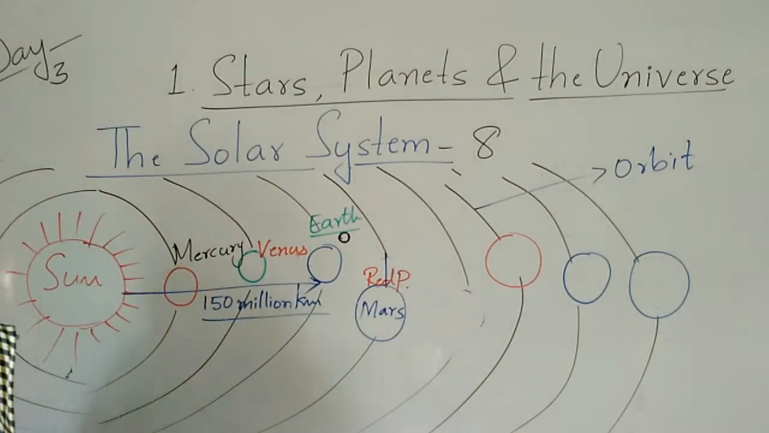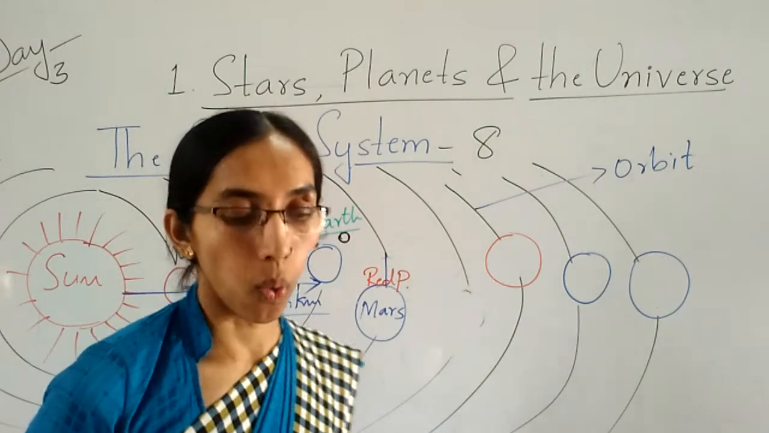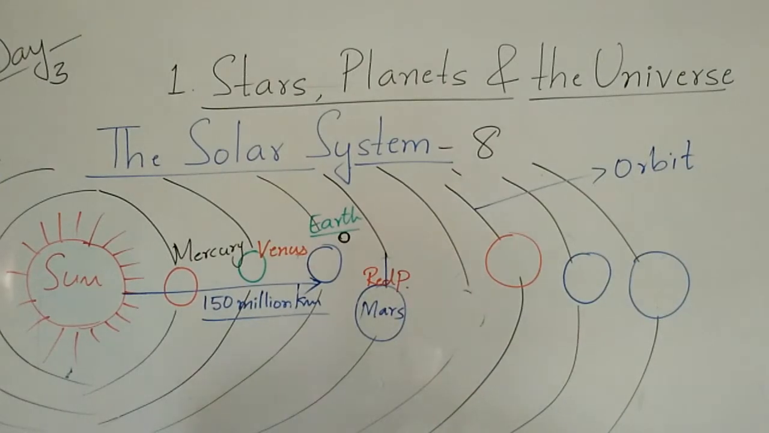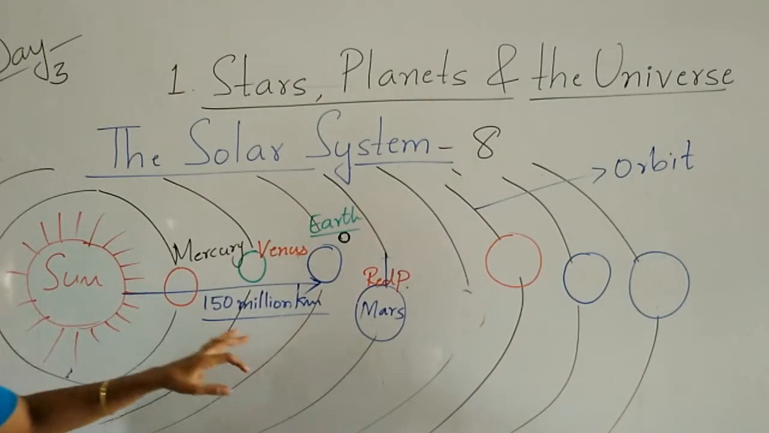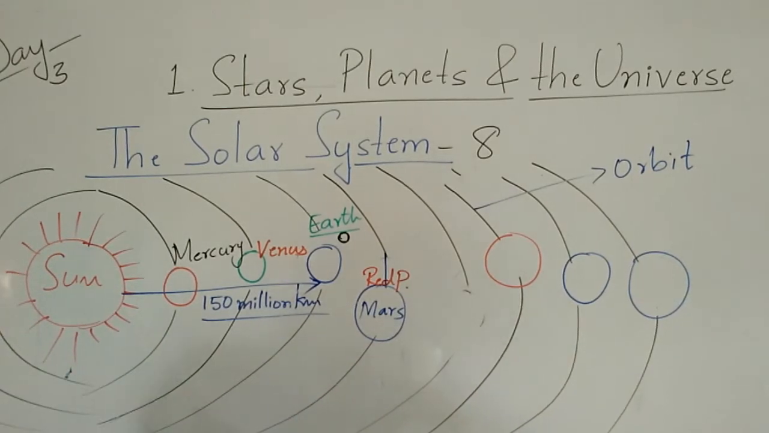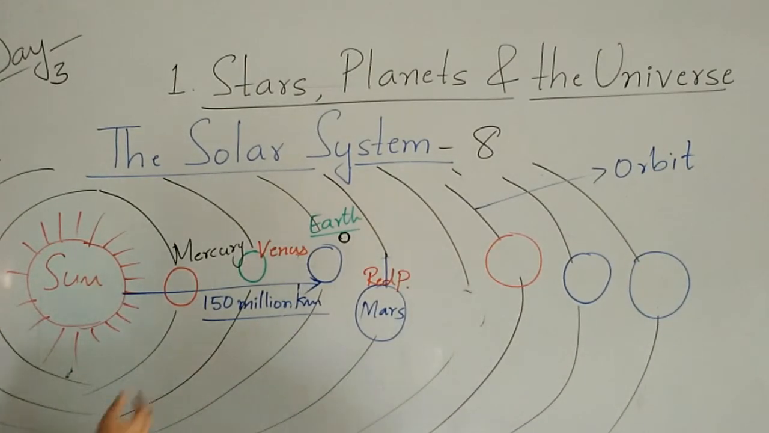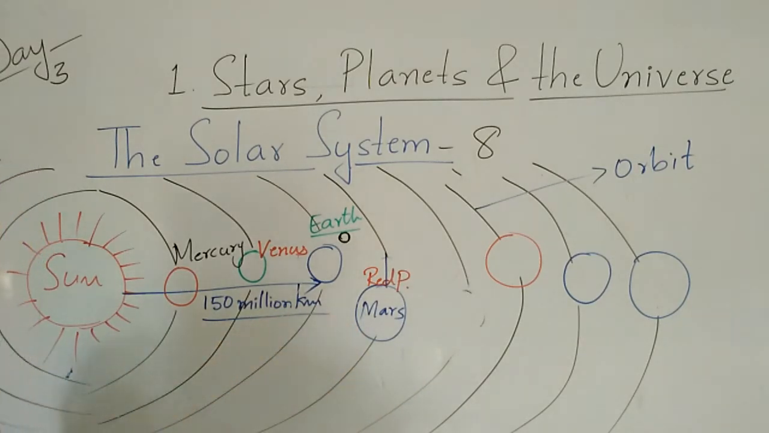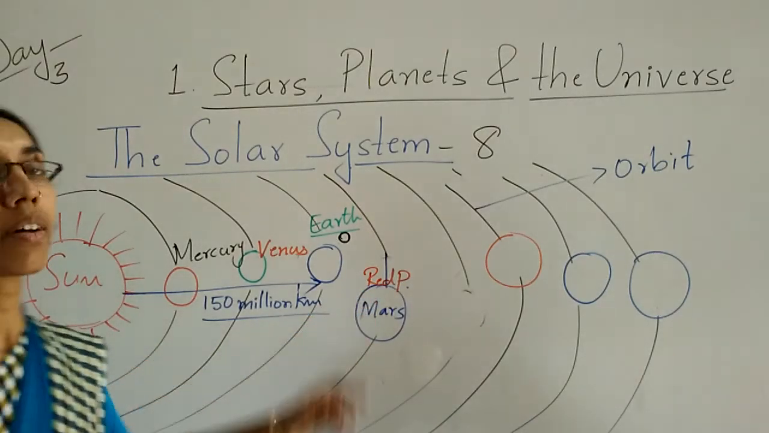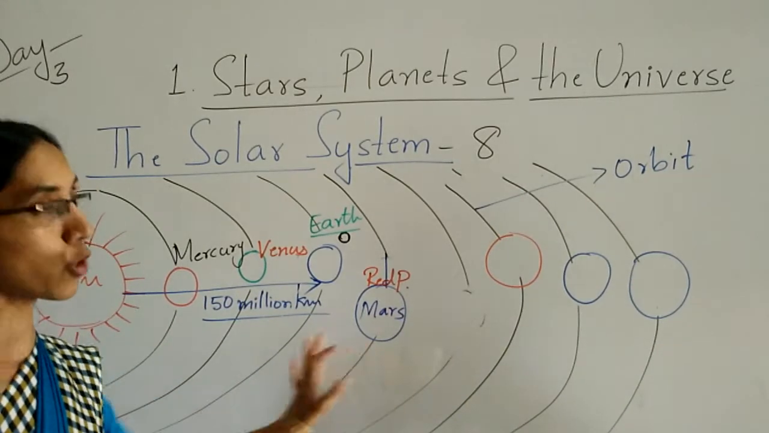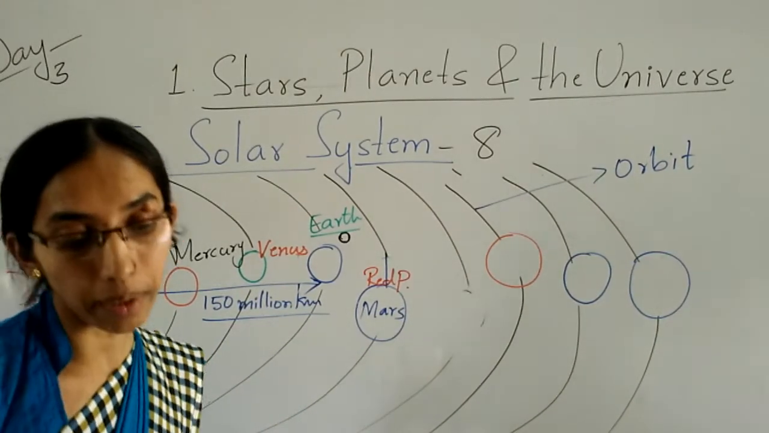Why is it called the red planet, children? Why is Mars called the red planet? Because of the mineral iron that is present on the surface, so the planet Mars looks red in color. So it is also called the red planet.